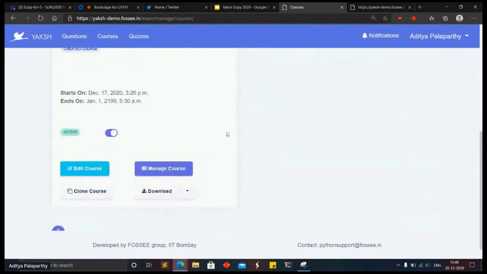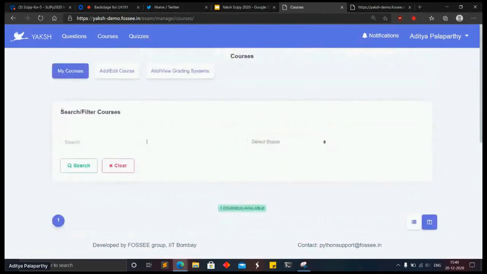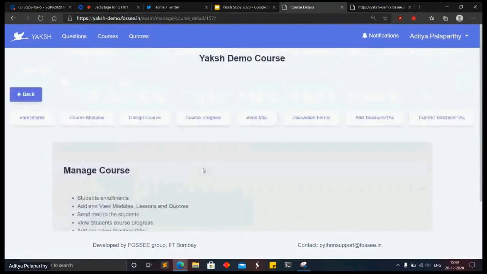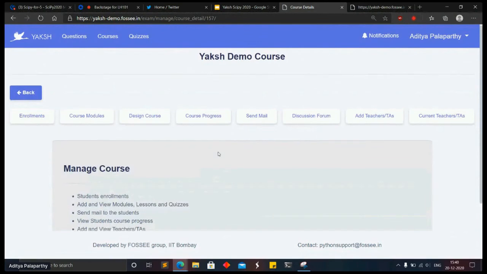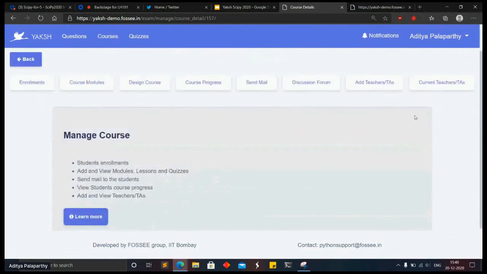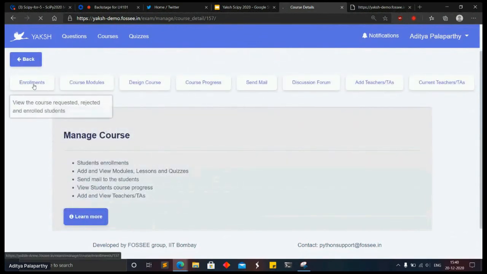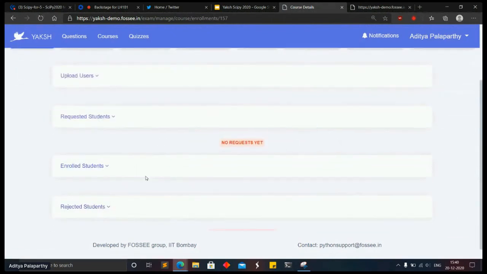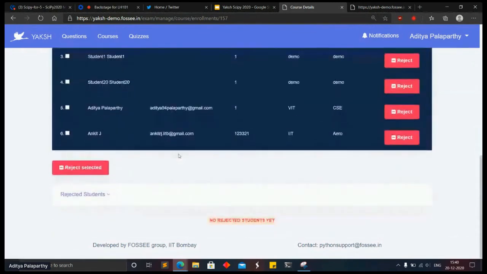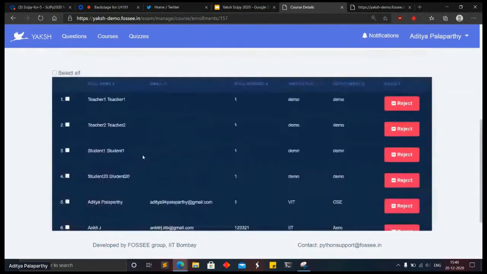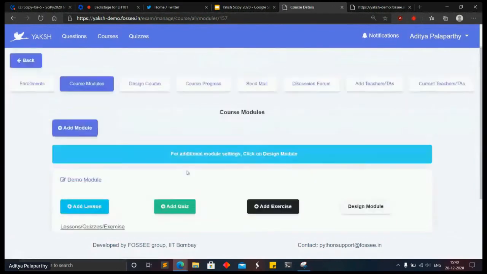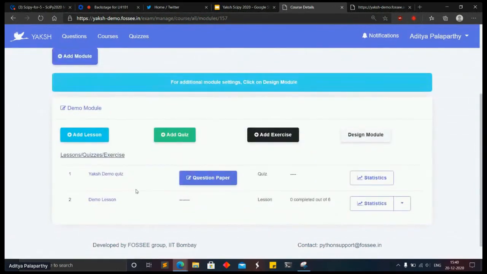This is the courses page where you can search, filter, all sorts of things. Then you have manage. If I go into this demo course, which I actually attempted, you have all the features related to the course, like viewing student enrollments, requests, enrolled, rejected, and so on. You can see the list of students who are enrolled.